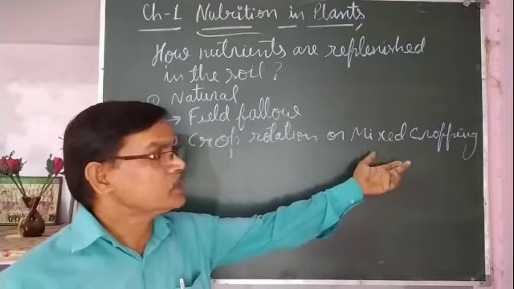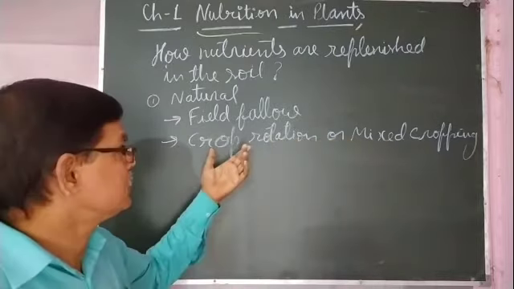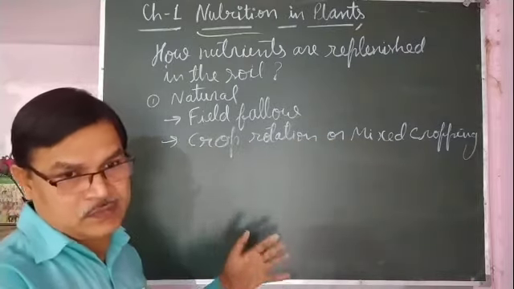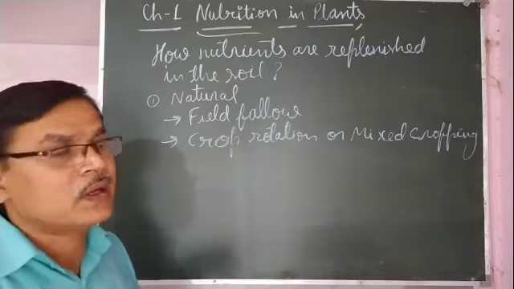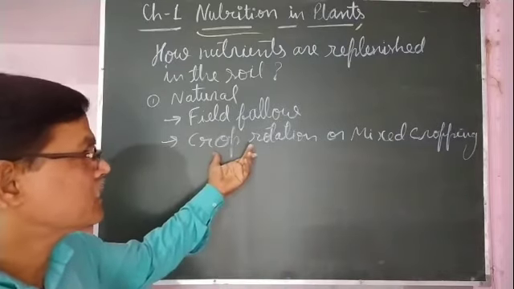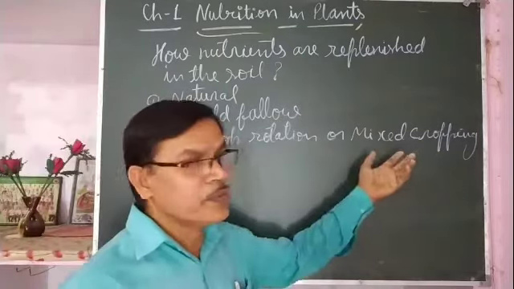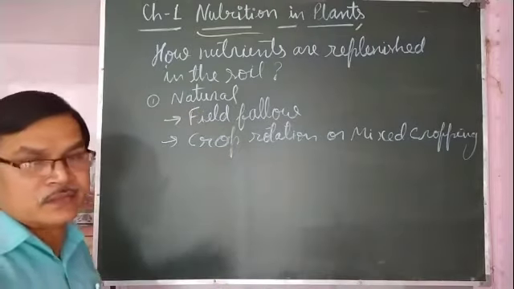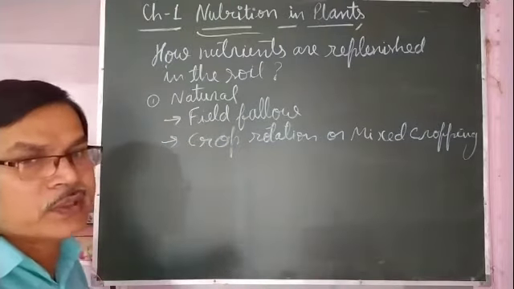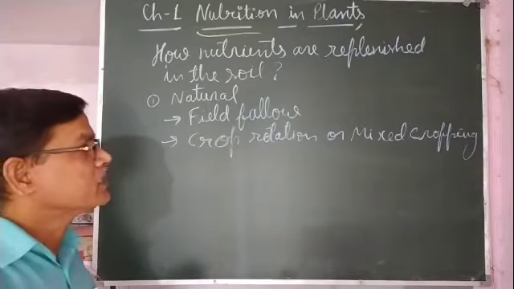In crop rotation, one crop is taken in one season and another crop in the other season, so that is called rotation of the crop. And in mixed cropping, two or more crops are sown together, so that is called mixed cropping.